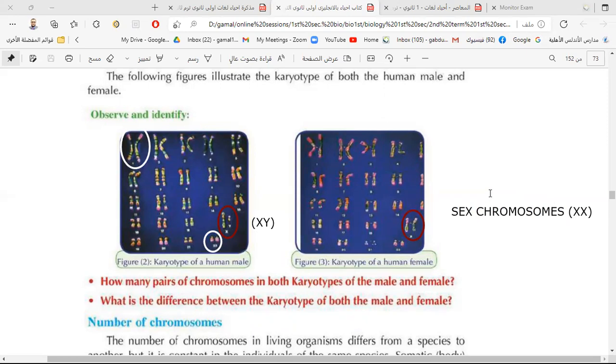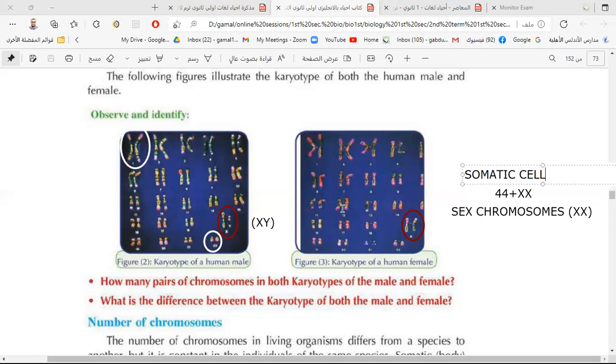So the female has 44 plus XX. This is the karyotype of the female somatic cell. The somatic cell contains 44 plus XX. What are the 44?